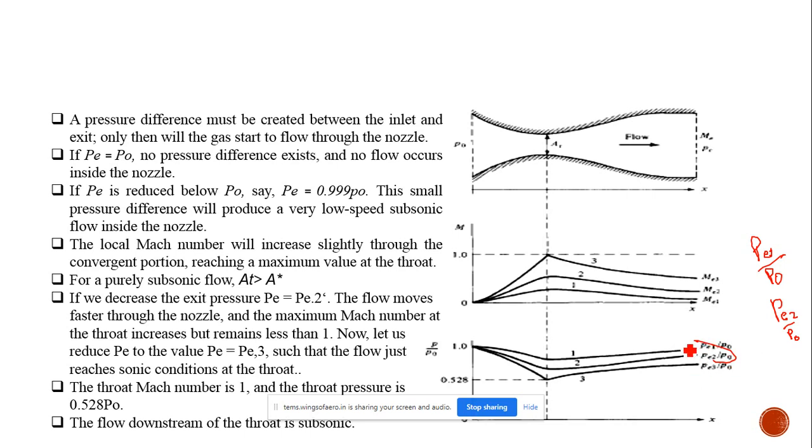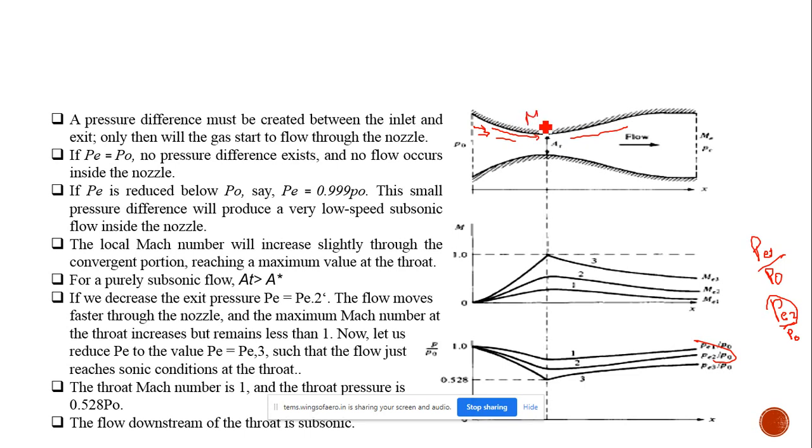When this pressure ratio exists, automatically some amount of flow will be introduced into the nozzle. When it enters the nozzle, the speed of the flow will increase until it reaches the throat. After that, it slows down, because the area is increasing. When we further reduce the exit pressure ratio, the velocity of the flow will increase, some amount of mass will again enter, and the flow will increase here.